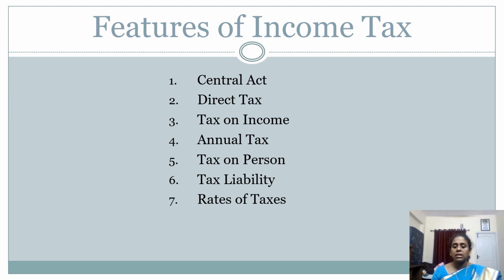Whoever is earning an income is liable to pay tax on the income they earn, and it is an annual tax. Every year the tax is computed from April to 31st March, and it is paid before 31st July. It is levied on a person. It can be an individual, a company, a university, anybody. So it is levied on a person, and it is liable for every individual to pay tax on the income they earned.